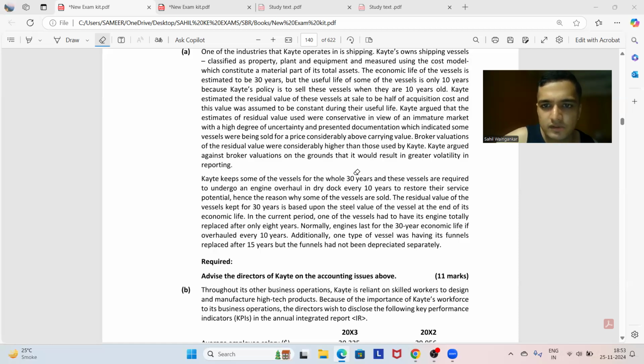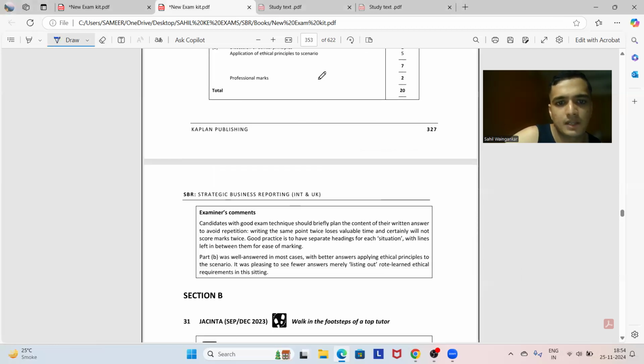In the current period, one of the vessels had to have its engine totally replaced after only 8 years. This is a one-off thing. Normally engines have a 30-year economic life if overhauled every 10 years. Additionally, one type of vessel is having its funnels replaced every 15 years, but funnels had not been depreciated separately. The funnel's valuation will be different compared to the other components of the vessels, I think. Let's check once.